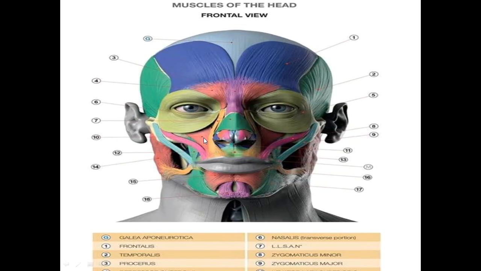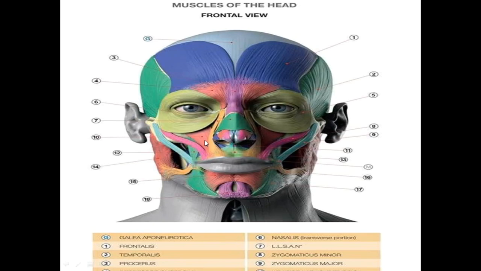So this is the levator labii superioris. Levator means elevation, labii means attached to the lips, and it is above, so it is superioris.